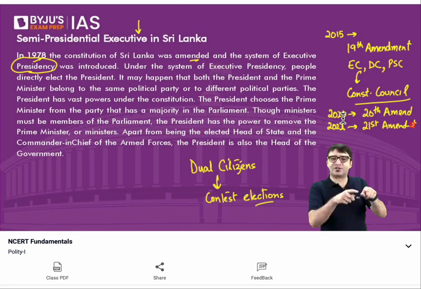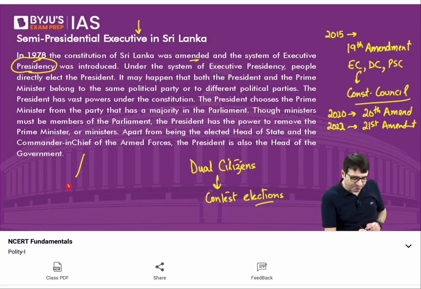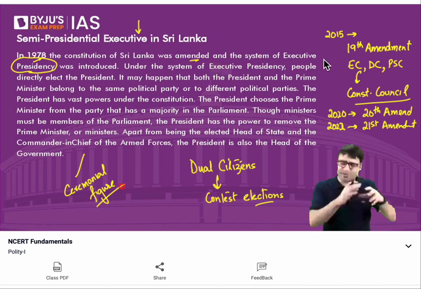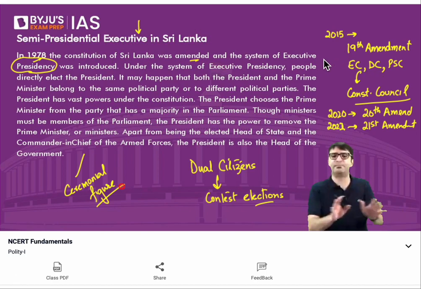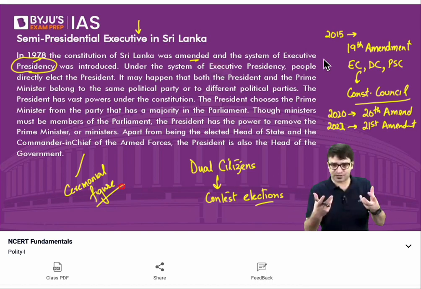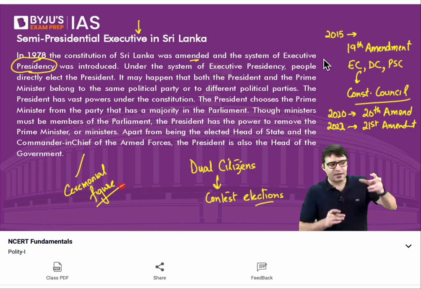And the president of Sri Lanka will now be a mere ceremonial figure. Although these changes have not been implemented yet, very soon these changes will be implemented in Sri Lanka. So there, they have a proposal. The constitutional amendment bill is passed by the cabinet, where they want to strip the president of Sri Lanka of